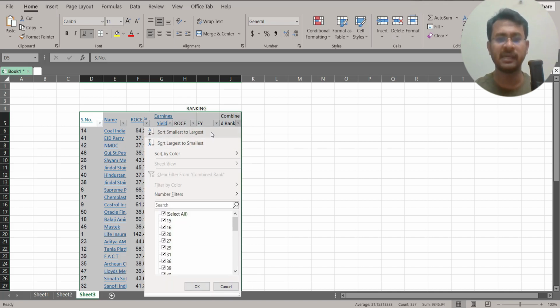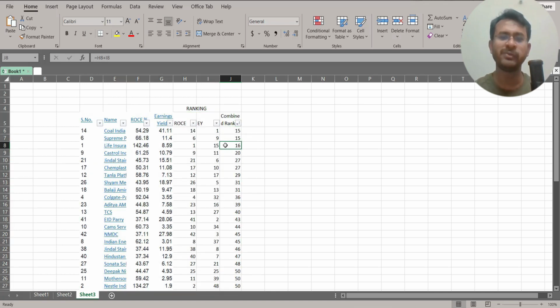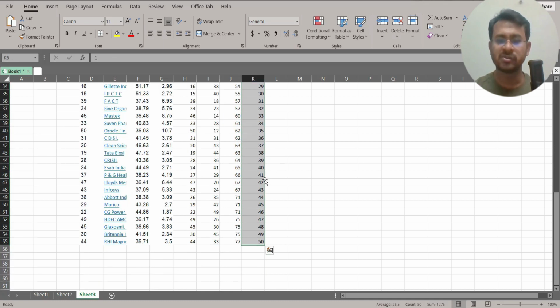If we just click here, small to largest, this time we have to find the ranking which is giving me the lowest rank, right? So if we do it small to largest, we find 15, 15, 15. So when we are adding it, we have to find the minimum number. So the minimum number is 15. So if this is the case, number 1, number 2, number 3, number 4. Now this is the rank, and this is the total 50 companies.